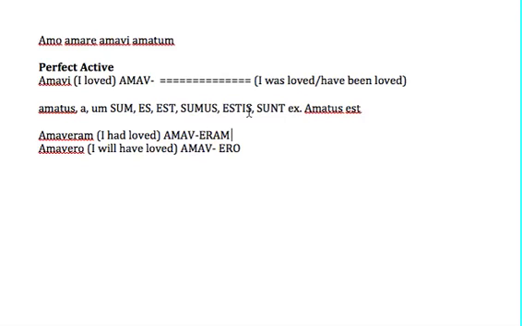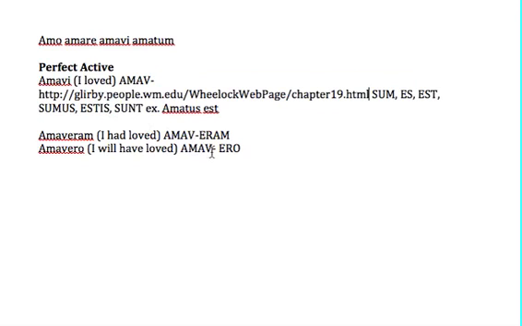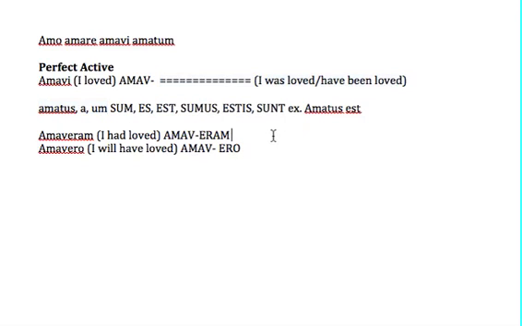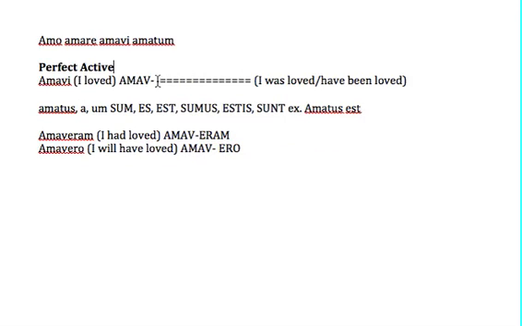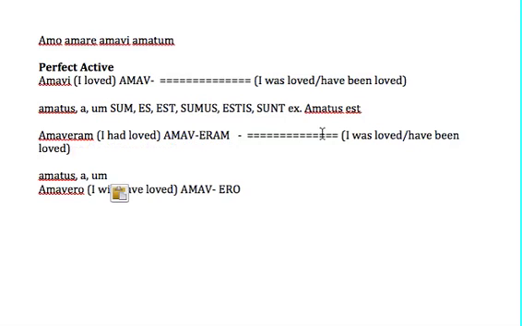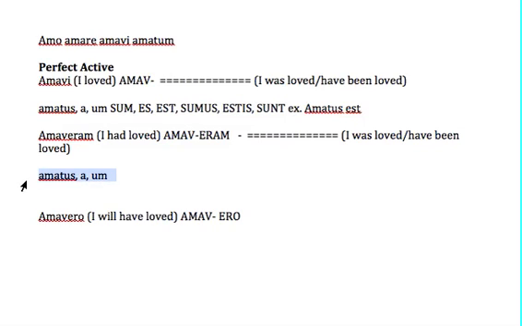You take the fourth principal part. First of all, the pluperfect is I had been loved.